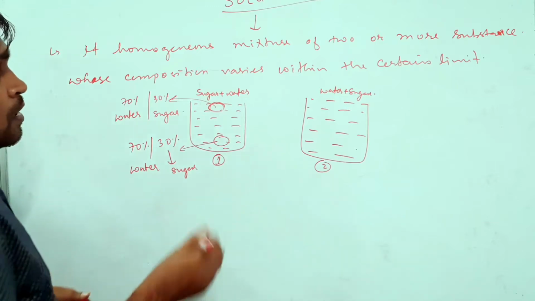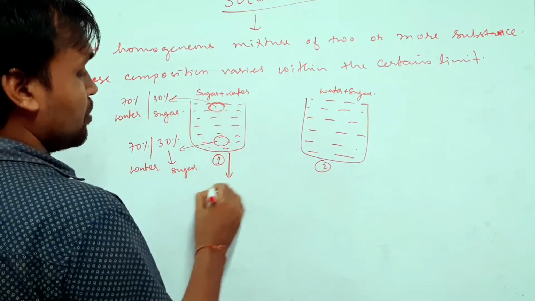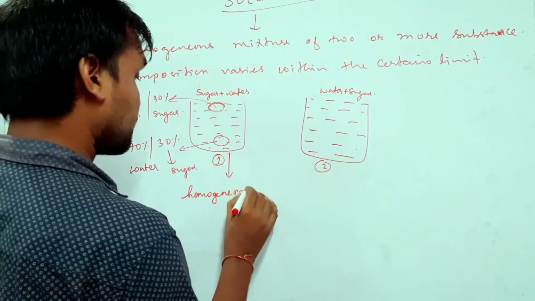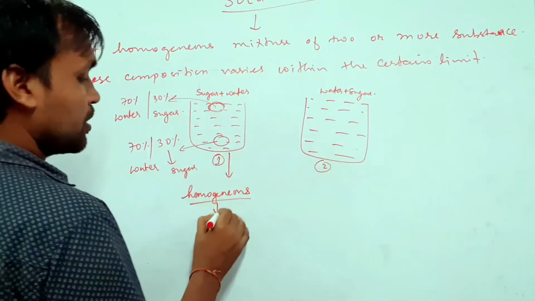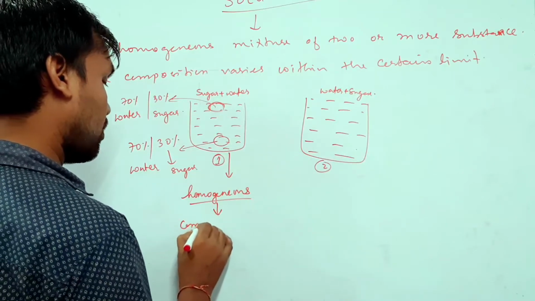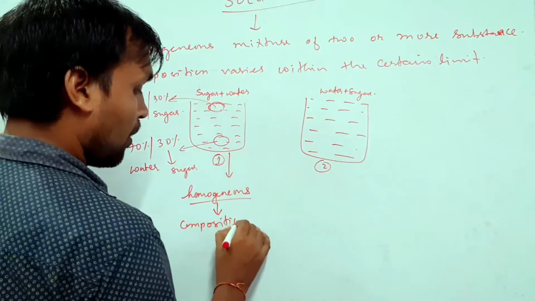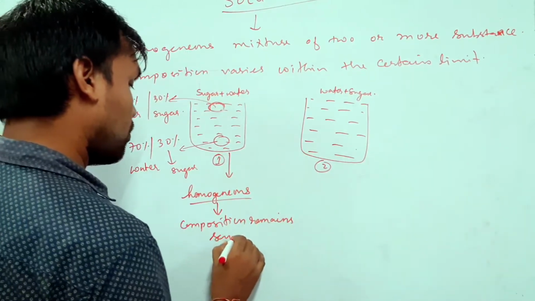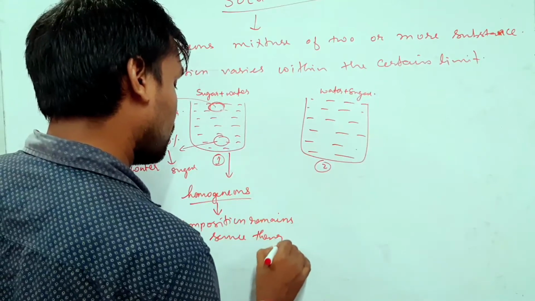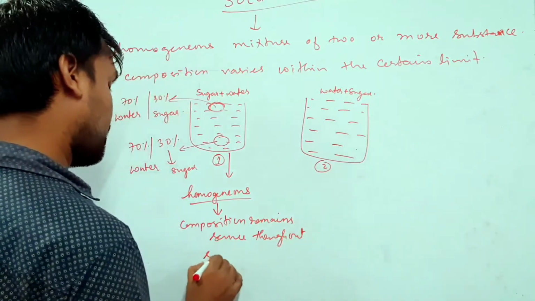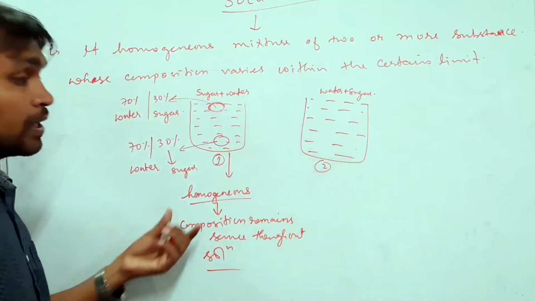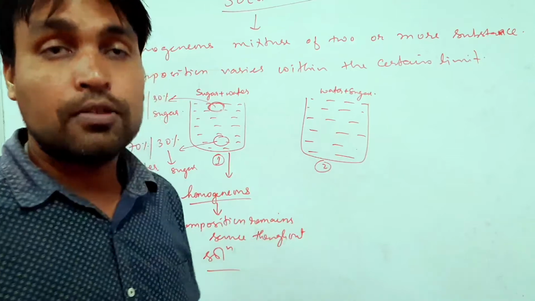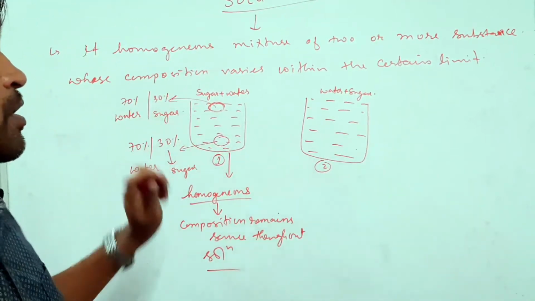So this kind of mixture we call homogeneous. Homogeneous means the composition remains the same throughout the solution.